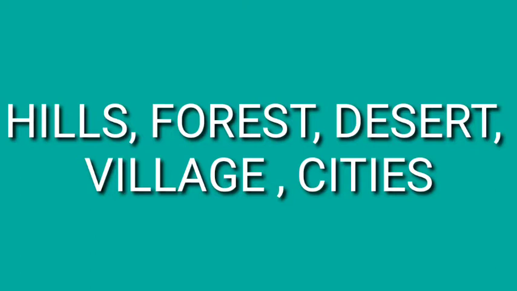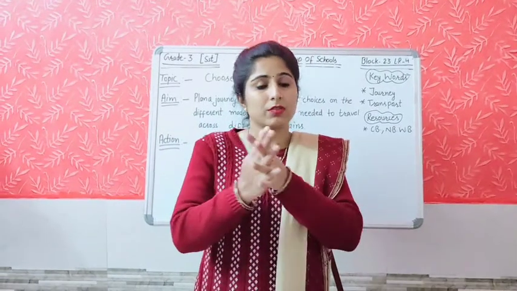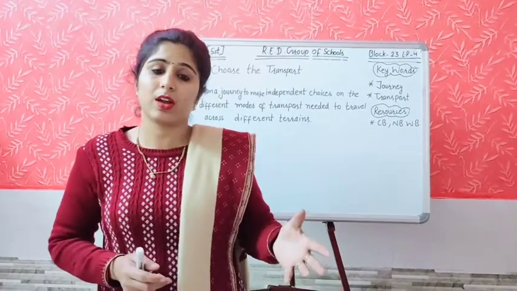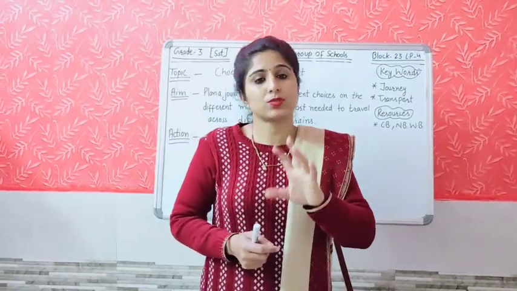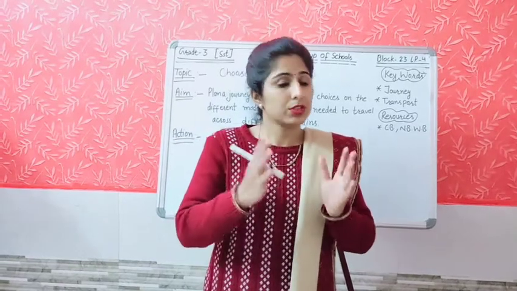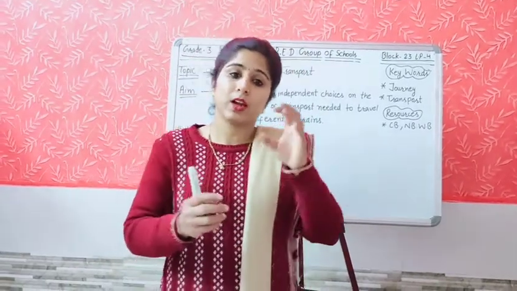Students, now look on the screen. Here different names of the places are here, like hills, forest, desert, village, city. Now you will read the places carefully and plan a journey to a place. Choose the place, discuss the way to reach the given place, and which transport is best suited to travel to that place. Means what will you do, students? The different places are there as you have read now. So you will choose one of the places from them and then you will write which kind of transport we use and how much time.